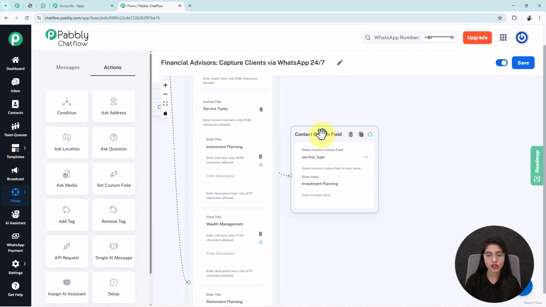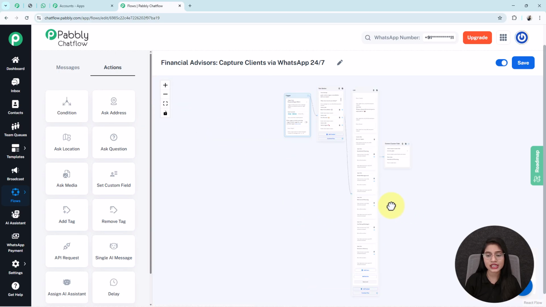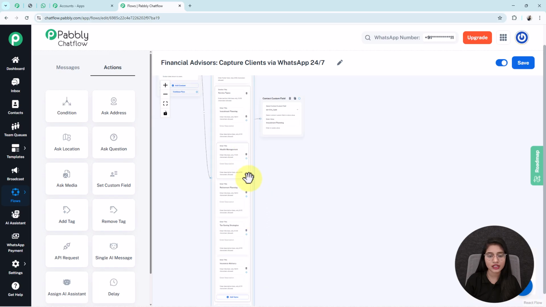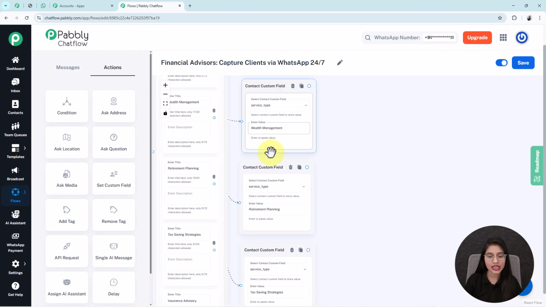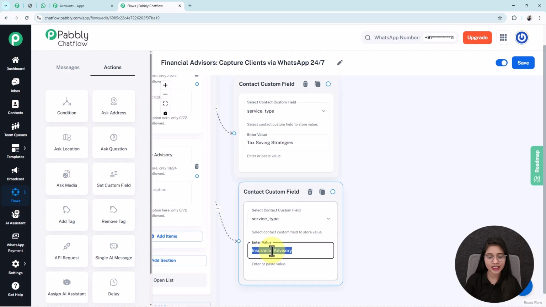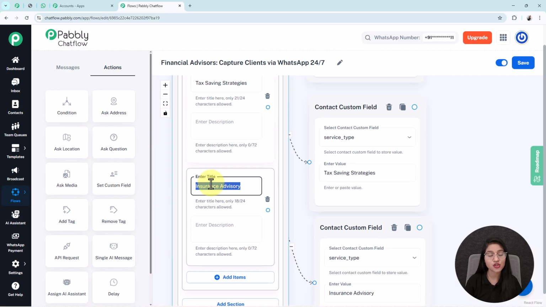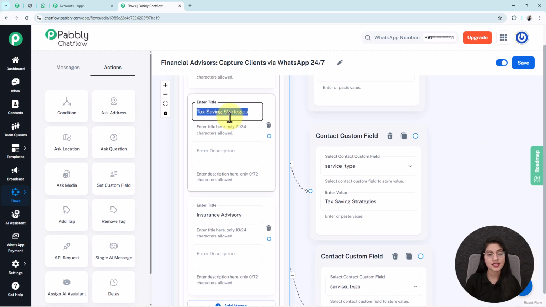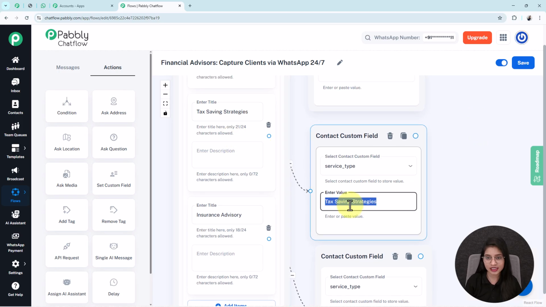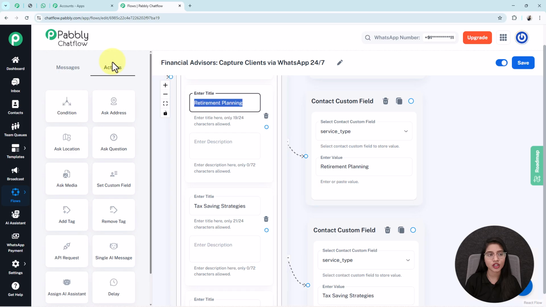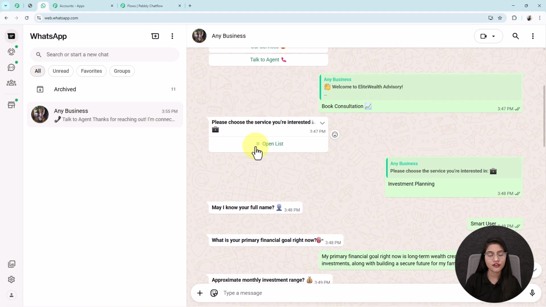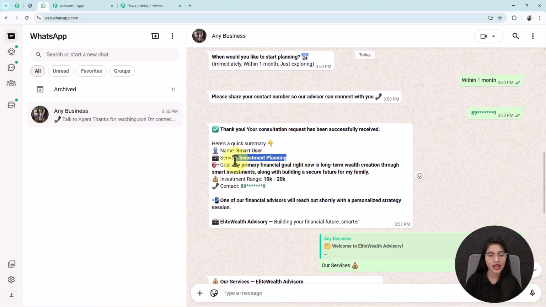Here I set this contact custom field for the service type. Now I am going to set up four more contact custom field nodes, one for each of these service types. As you can see, I use the same contact custom field in each of these nodes, service type, but only change the value based on the input that I have entered in this enter title box. You also have to make sure that the input you have entered in the enter title box is the same as what you write in the enter value box. In the end, this will help your bot provide a customized message to your users based on their selected choice. Just like this, from this list I have selected the service type as investment planning, and the bot will automatically mention investment planning in front of the service field. So this is how the contact custom field works.